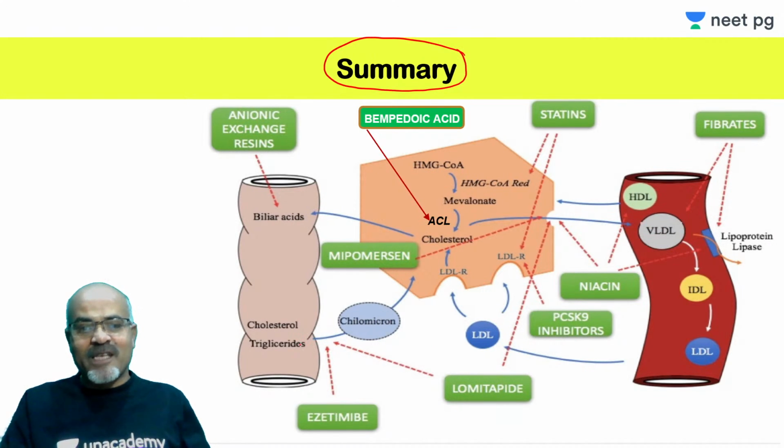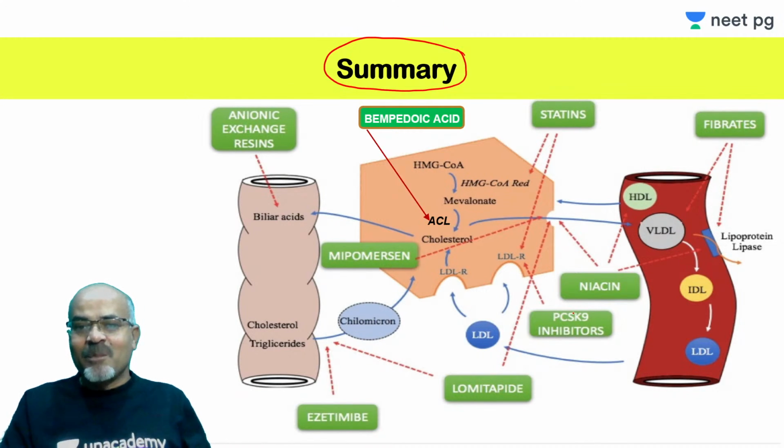There is no triglyceride absorption here, as well as there is no triglyceride synthesis in the intestine also, liver also, so reduced VLDL release. Niacin can act on lipoprotein lipase. HDL increase was also there, and also the VLDL release was reduced. Fibrate actually was reducing VLDL and acting on lipoprotein lipase.